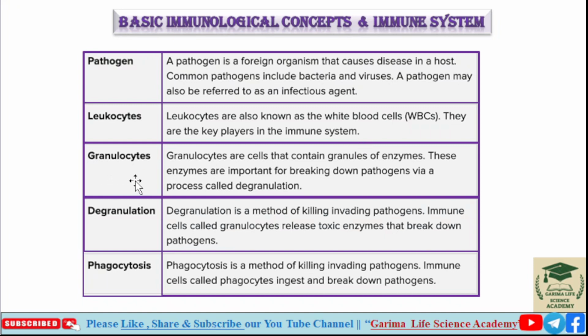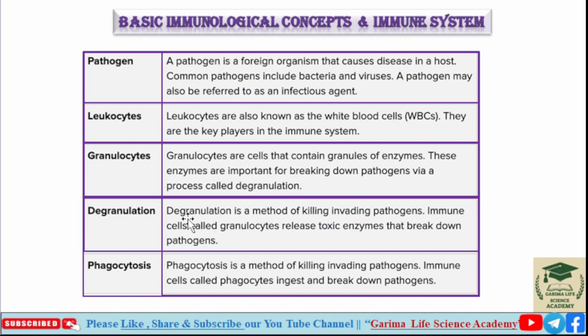Next is granulocytes. What are granulocytes? Granulocytes are cells that contain granules of enzymes. These enzymes are important for breaking down pathogens by a process called degranulation.